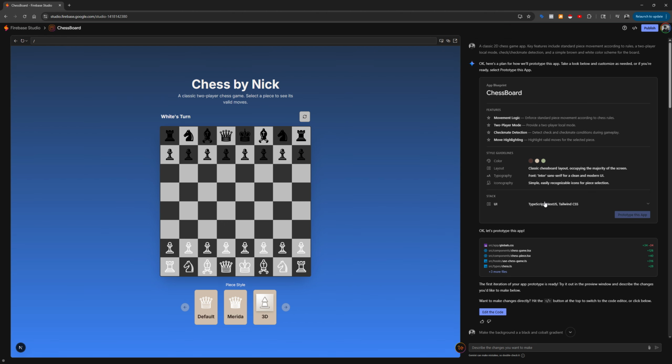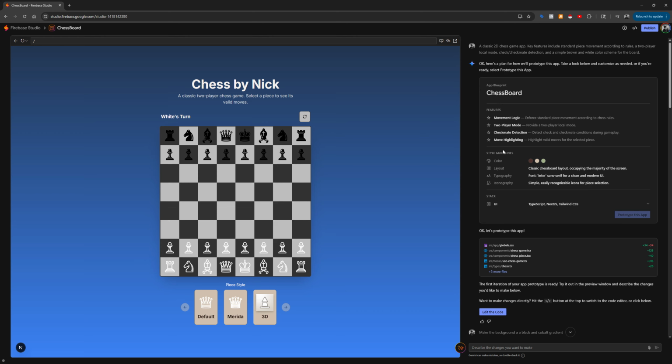So just like in all these platforms, you can scroll back up to the top, and you can see my initial prompt was a classic 2D chess game app. Key features include, and then it's going to lay out a blueprint or a plan of action for this application. And a lot of times you can just accept it and go right through. Now, the better you get at these platforms, the more you're going to know exactly how you want to stack and organize your application, right? Front end, back end, UI, all that.